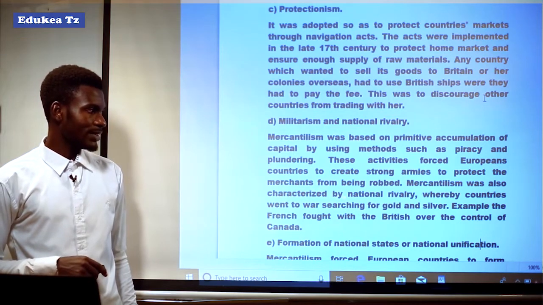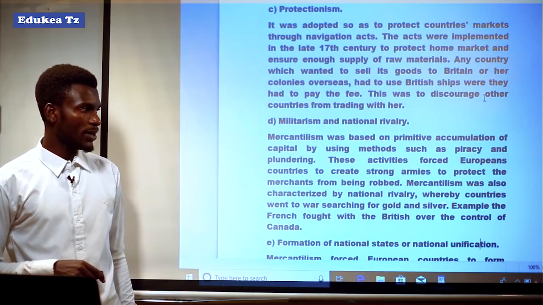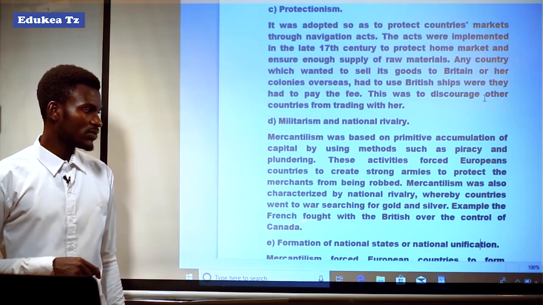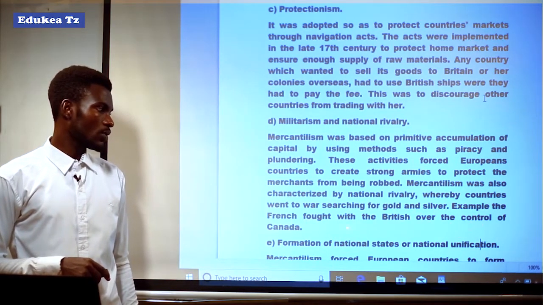Mercantilism was also characterized by national rivalry, whereby countries went to war searching for gold and silver. For example, the French fought with the British over the control of Canada.